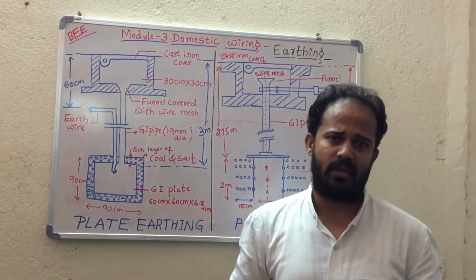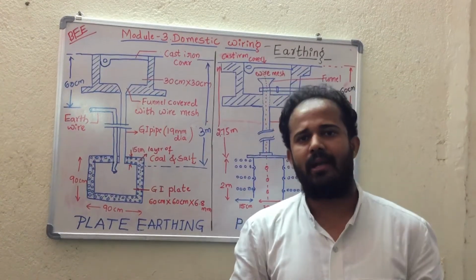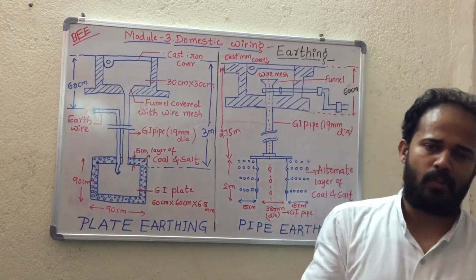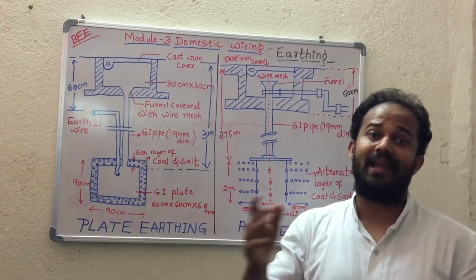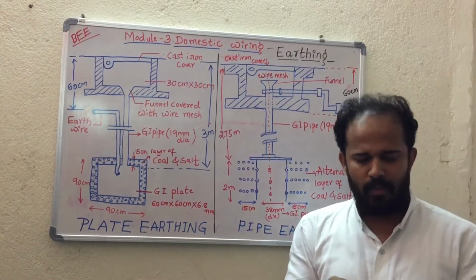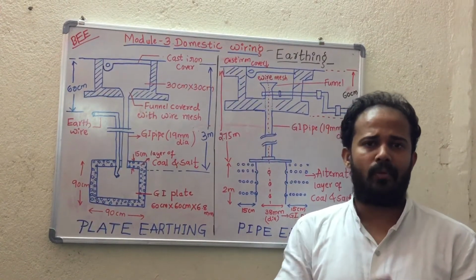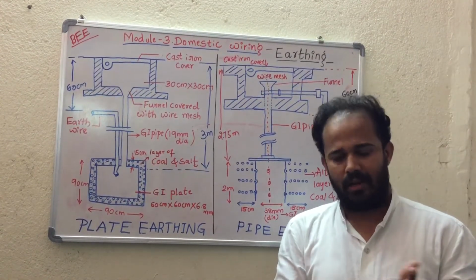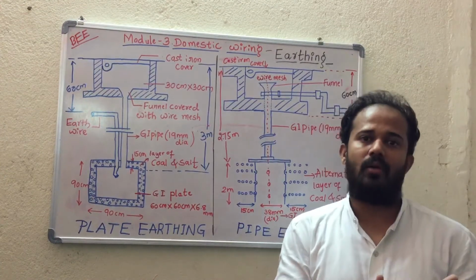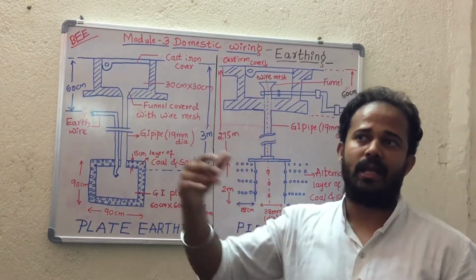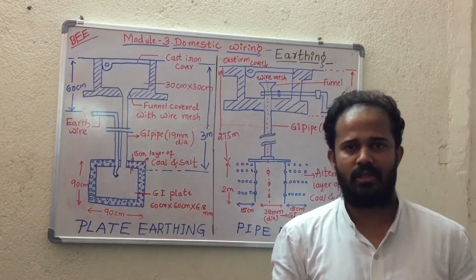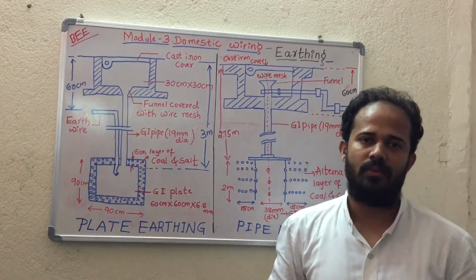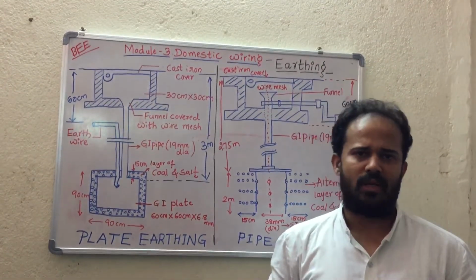Then we have two types of earthing for your syllabus: one is plate earthing and the other is pipe earthing. In both methods, the important point is the earth electrode. Any wire, plate or pipe connected to earth is said to be an electrode. Depending on which type of electrode is used for the earthing connection, the earthing may be plate earthing or pipe earthing. These are the two types we have.